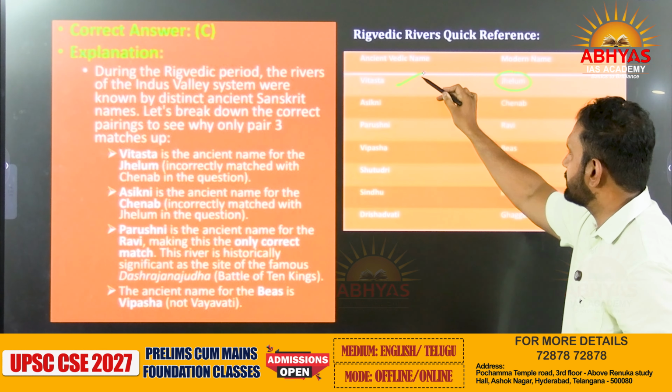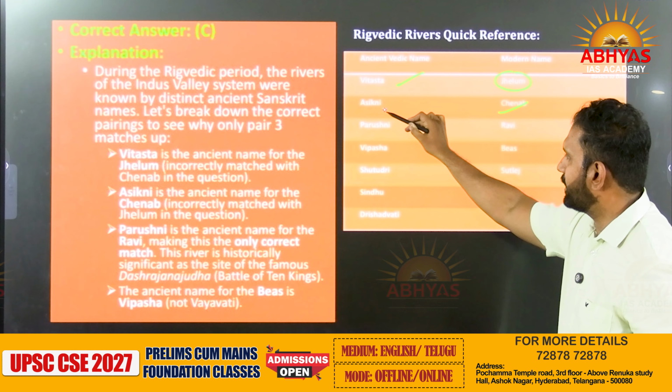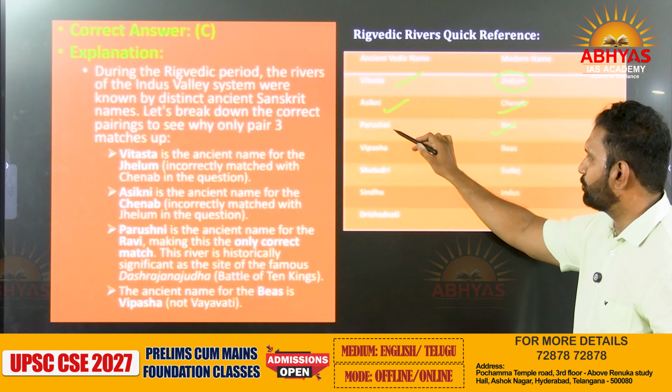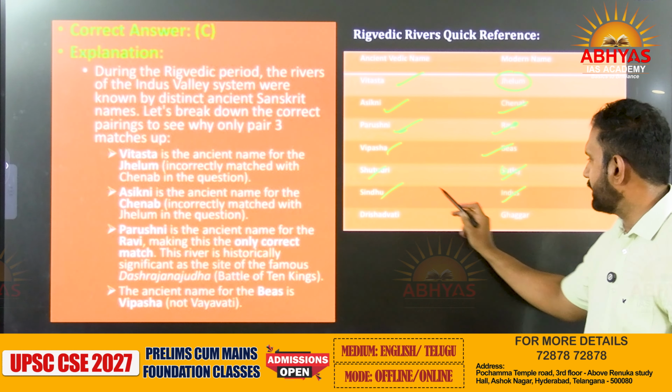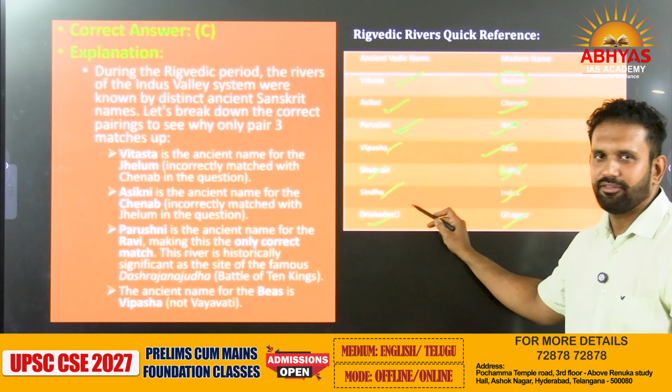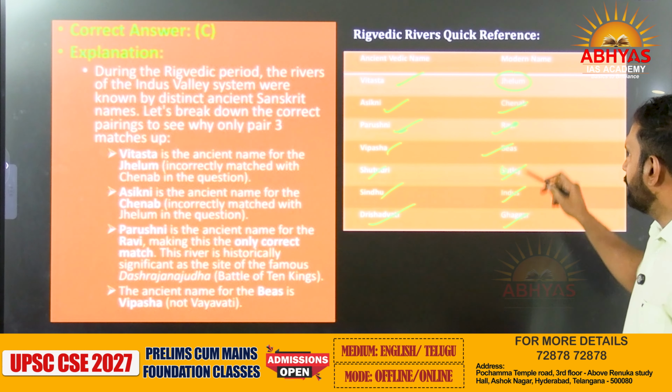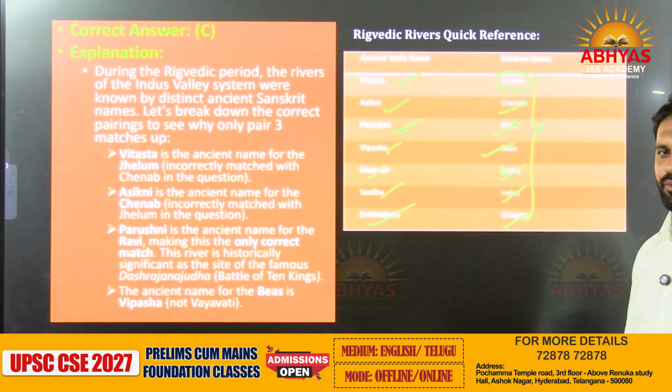Jhelum was called Vitasta. Chenab was called Asikni. Ravi was called Purushni. Beas was called Vipasha. Satluj was Sutudri. Indus is easy to identify. Ghaggar was Drishadwati. Repeat it again and again and you will easily understand it.